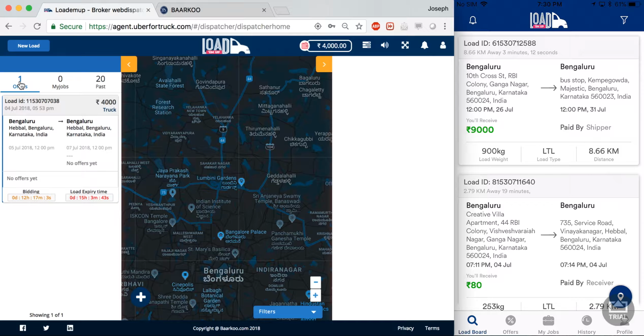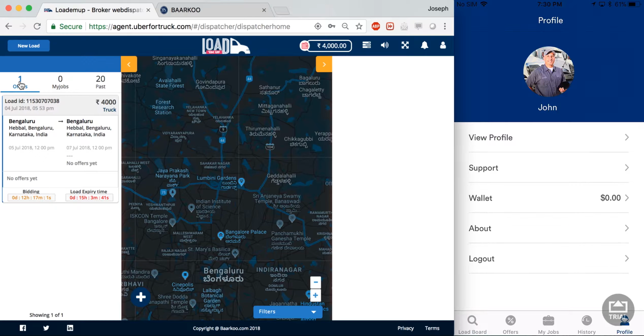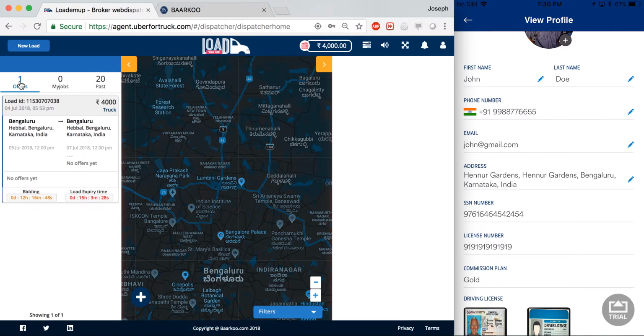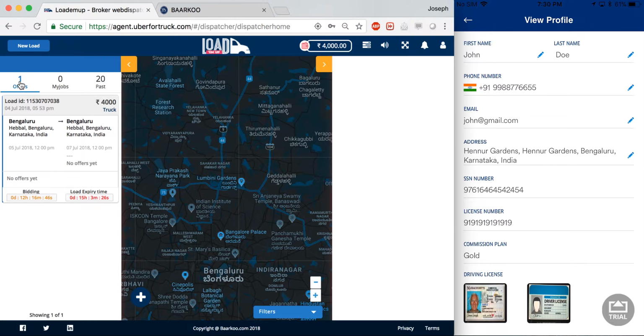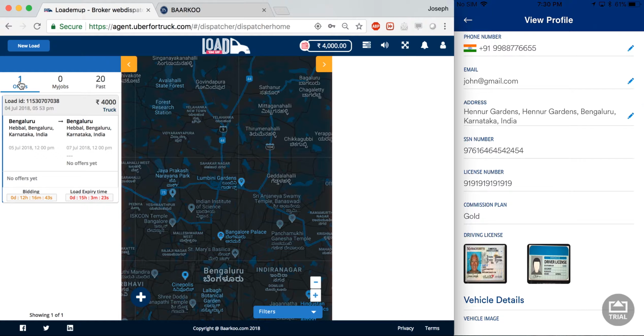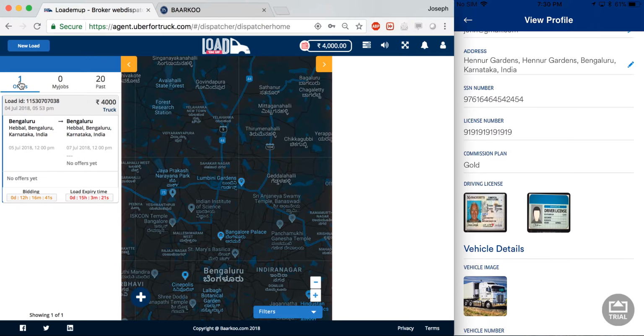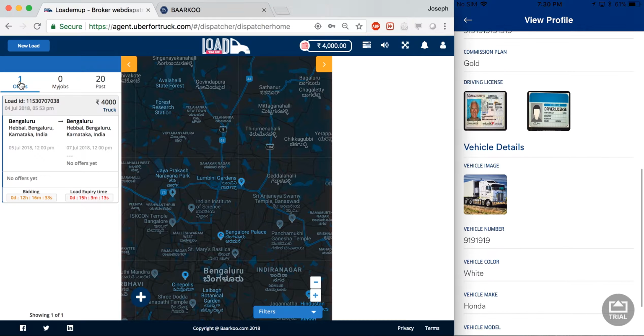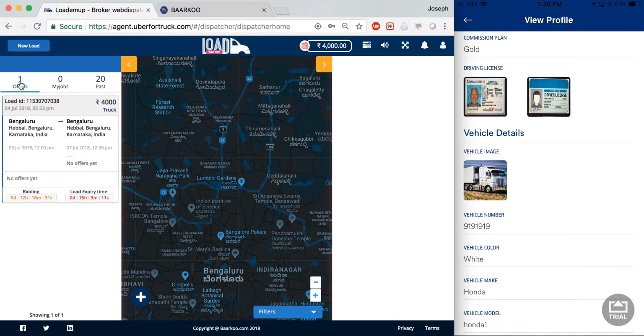Which takes me to the next page, which is the profile page. This is the main page in the profile pages, and when I click on view profile, it takes me to this driver's profile page, and I can see the first name, last name, phone number, email addresses, and my address along with social security numbers and a license number. All of these fields can be renamed as to what you need. We understand that every region has a different set of legal compliance requirements.